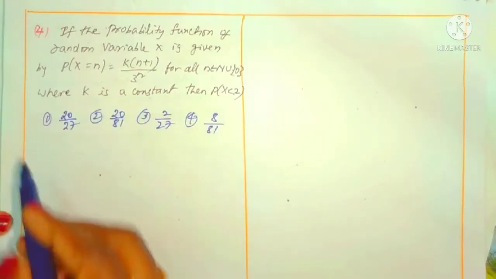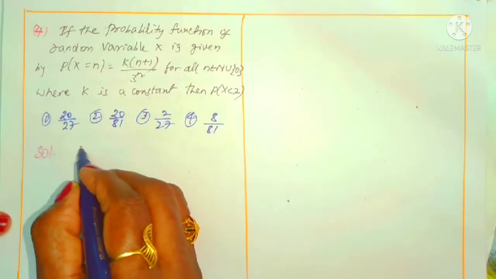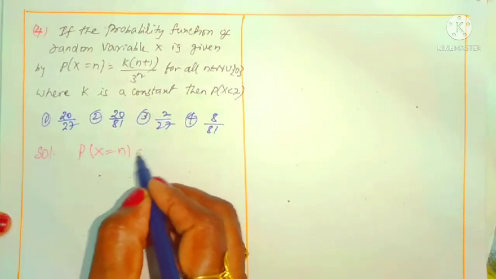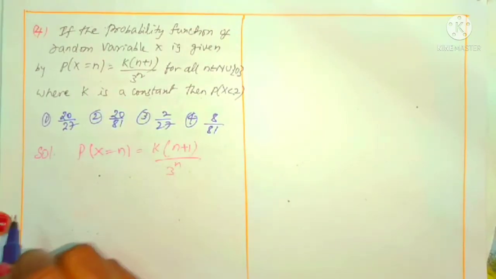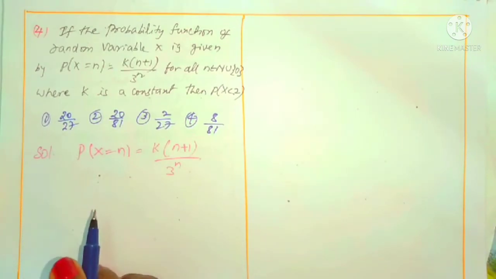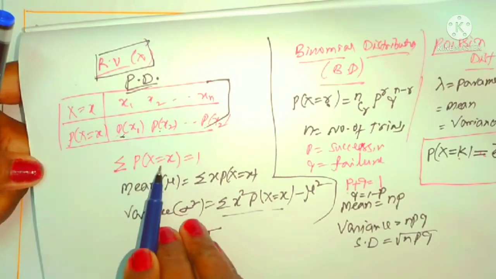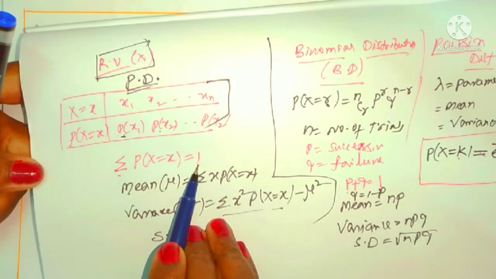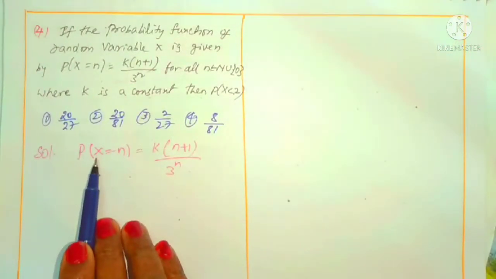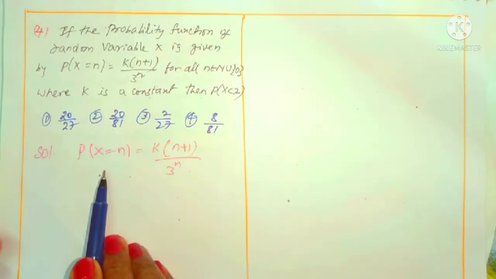To find 0 and 1, first you have to concentrate on finding the k value. What is given here? P of x equals n is given as k times n plus 1 by 3 power n. Like a tabular form, otherwise you can directly use sigma, summation. The probability is given, so we can use sigma. The sum of the probabilities should be 1. Same here, probability is given as P of x equals n, so apply the sigma on both sides. From that we can find the k value.